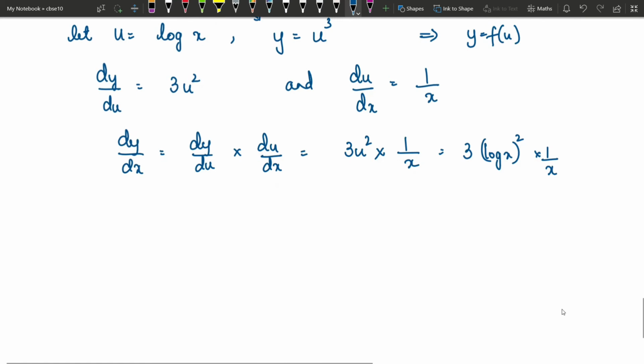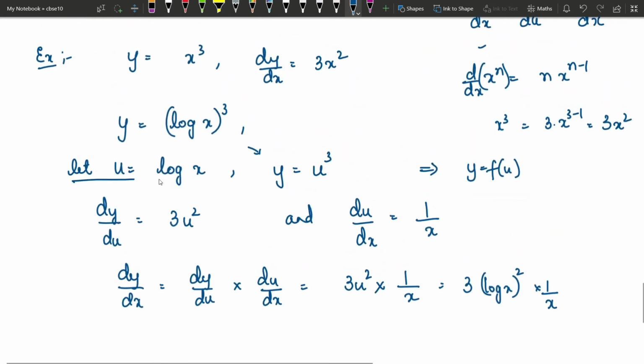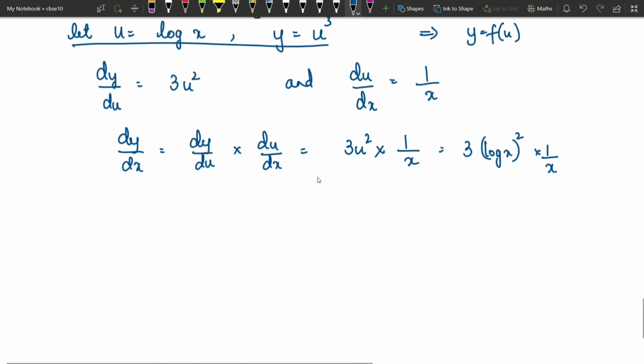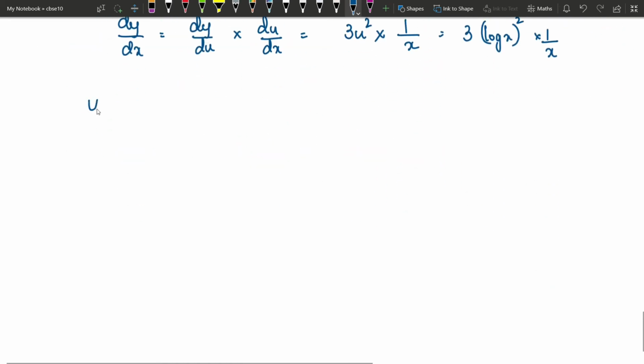Now we can write it straight in one step itself. To write that, I will not use this substitution. Directly I will write. For that you need to have enough practice. If you are not able to write this, it means your practice is not sufficient, so you have to start practicing more. Now say log x cube. How to solve this directly? Basically we'll apply the chain rule only, but we are not writing multiple steps.